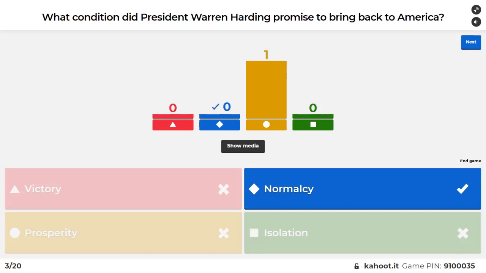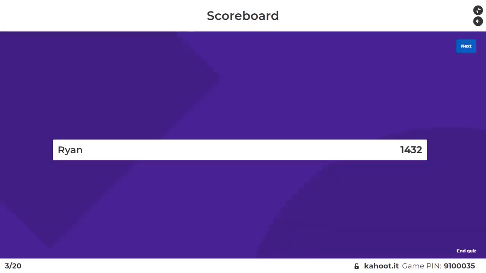So normalcy wasn't a word back then, but I think I just saw that it was made a word one of the last couple of years. They keep making a bunch of words. Every year they add words to the dictionary. I think they just added the word wanna, like want to. Wanna is now a word. You know, I wanna go fishing. So instead of keeping the language intact, they're going to add words. All right.